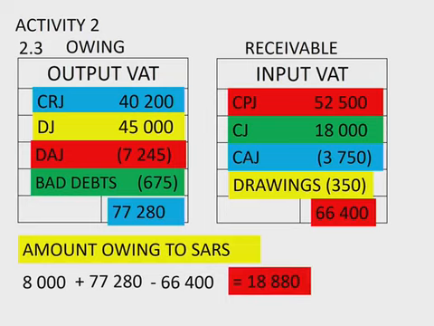That's after the output and the input have been separated. So it's the 8,000 plus the 77,280 minus the 66,400. So we owe SARS 18,880.